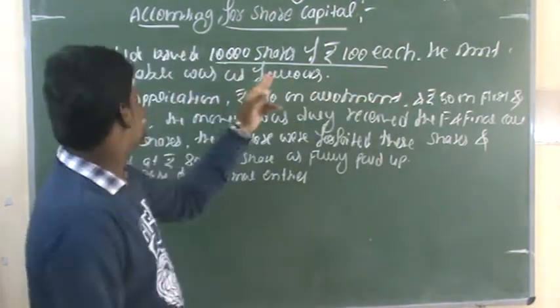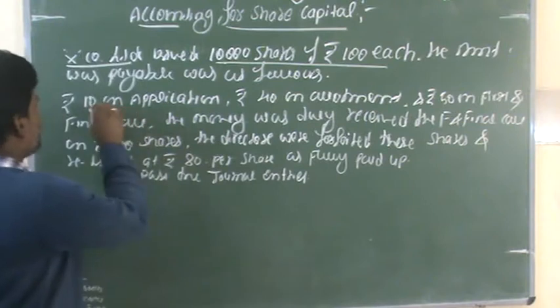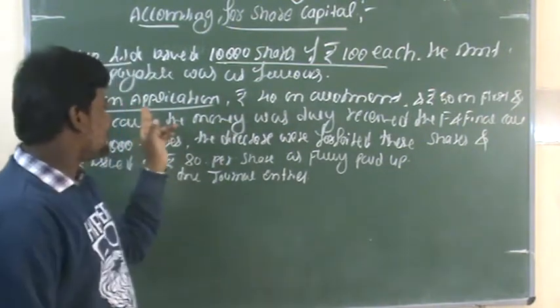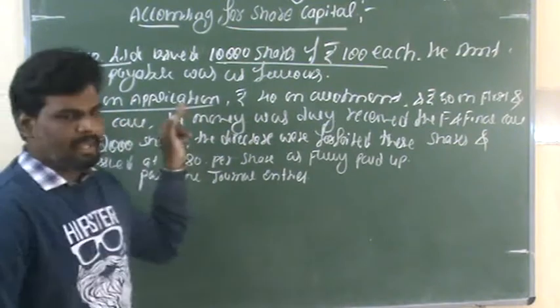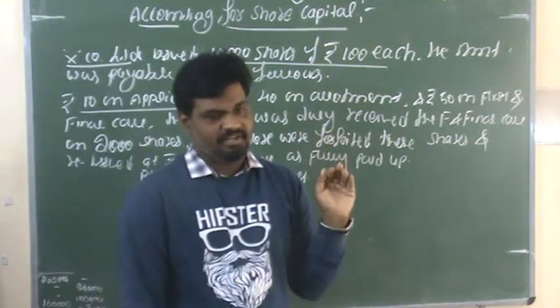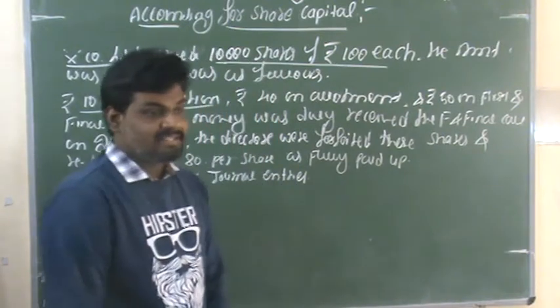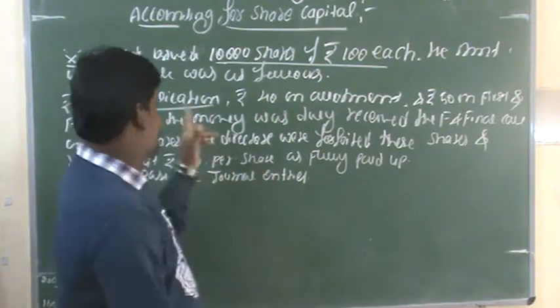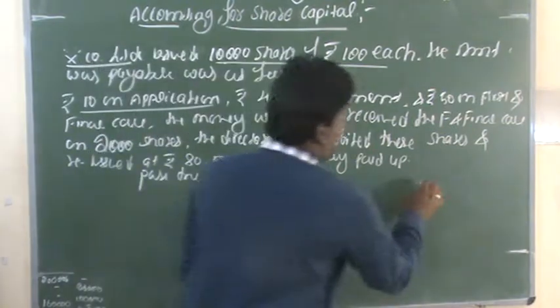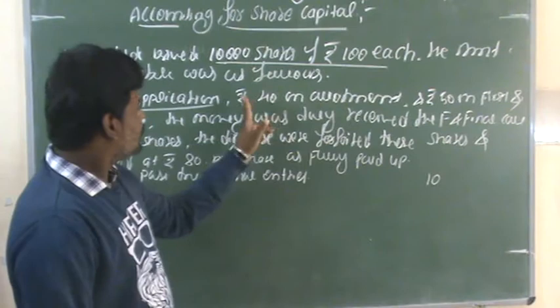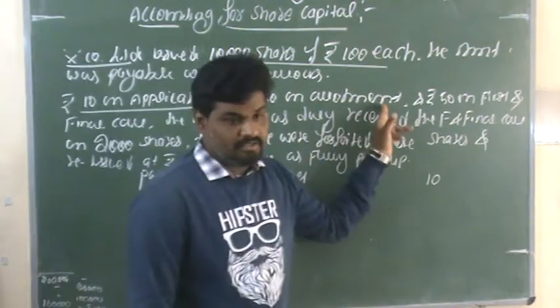The stages are: rupees 10 on application. At the time of application, each shareholder needs to pay rupees 10 per share. Rupees 40 on allotment.